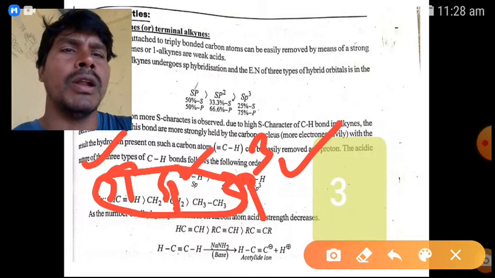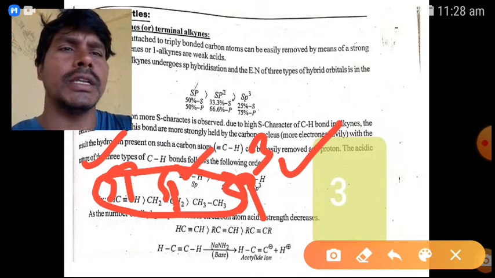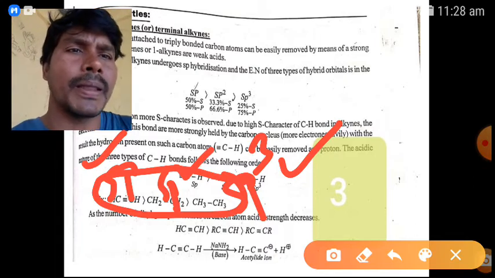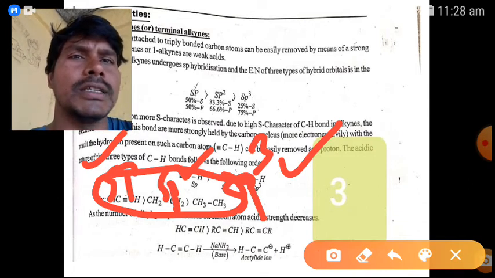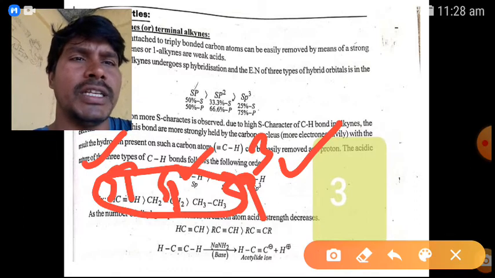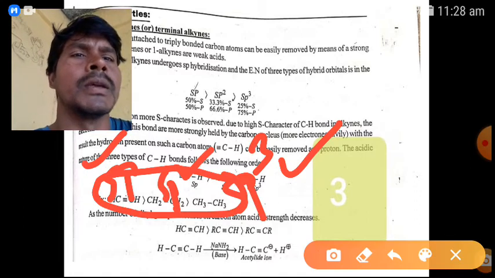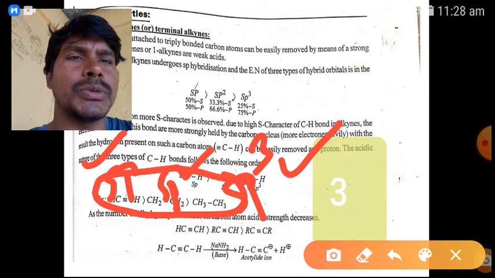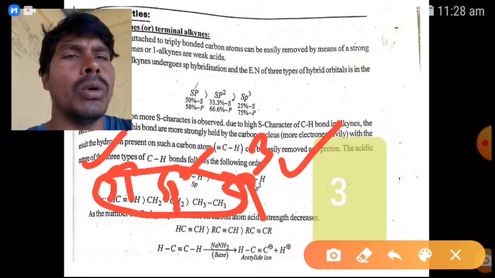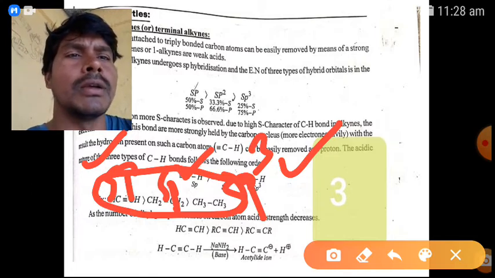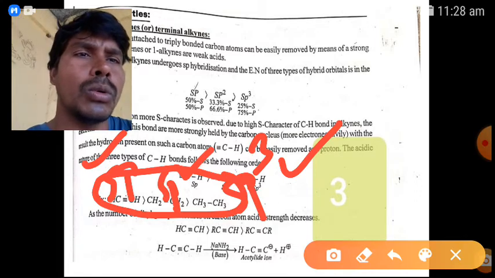As the number of alkyl substituents in acetylene increases, acidity decreases. As alkyl groups increase, the acidity of alkynes decreases. This is the inductive effect, which we have already discussed. So for HC≡CH, if one alkyl is substituted in acetylene, it is less acidic. If two alkyls are substituted in acetylene, it is even less acidic.